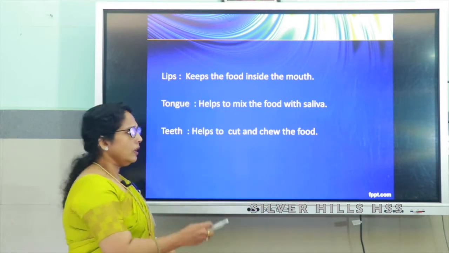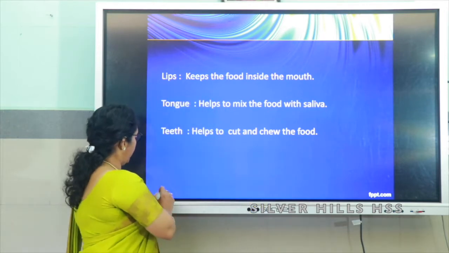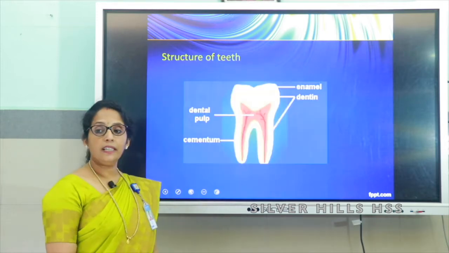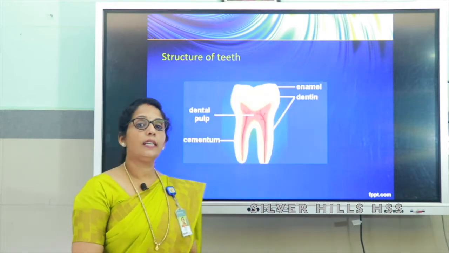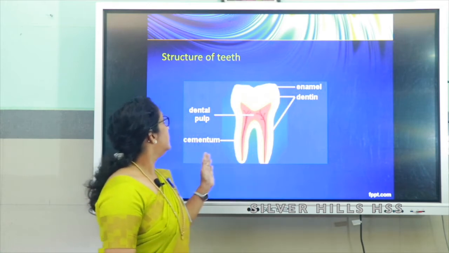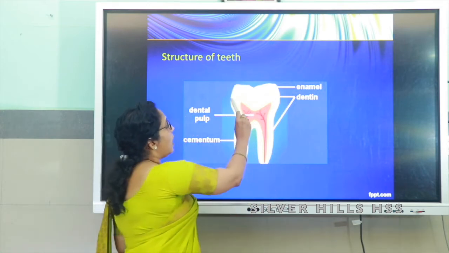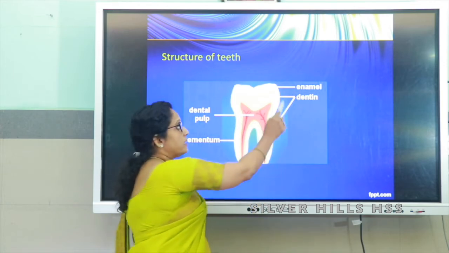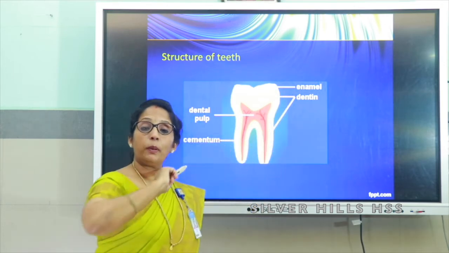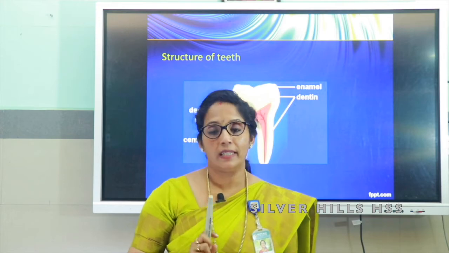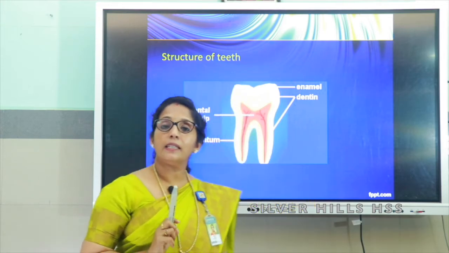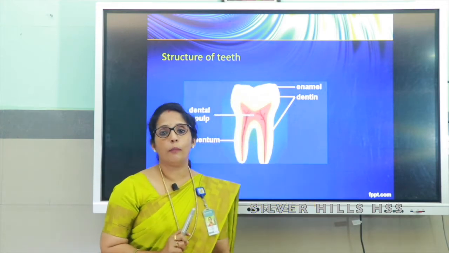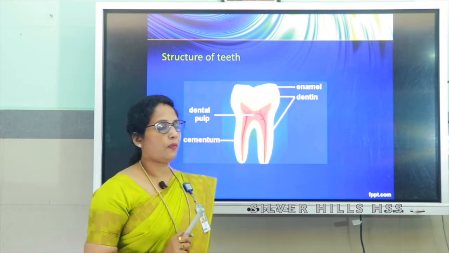Then, what about the teeth? We can study the structure of the teeth in detail. Now, you can see the figure of the teeth here. Here, you can see the outer part. This outer part is called the crown, and here it is marked as enamel, the white part. Enamel is the hardest material. It is very hard and it is made up of a chemical compound of calcium phosphate.